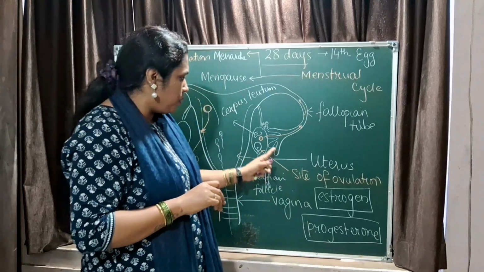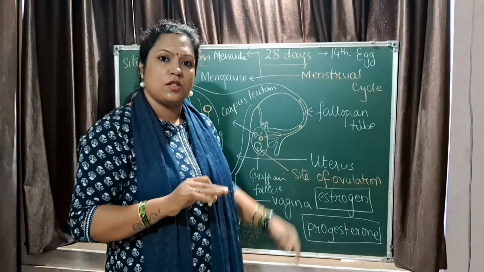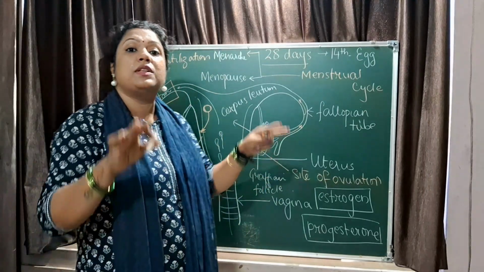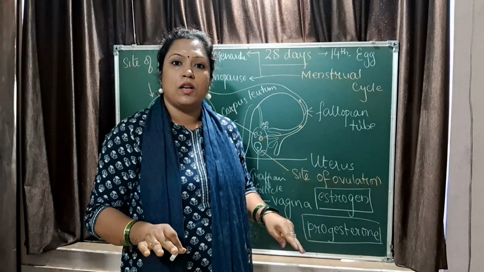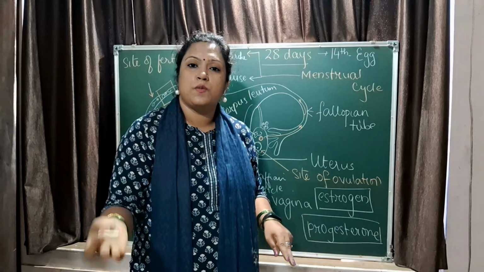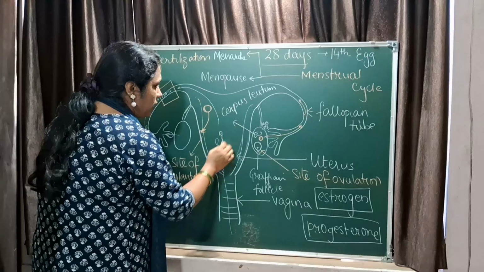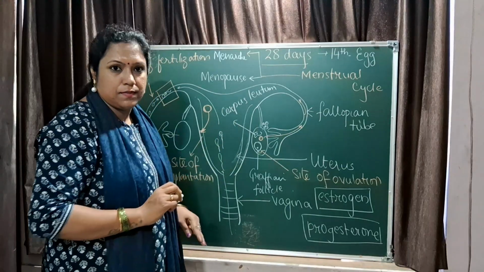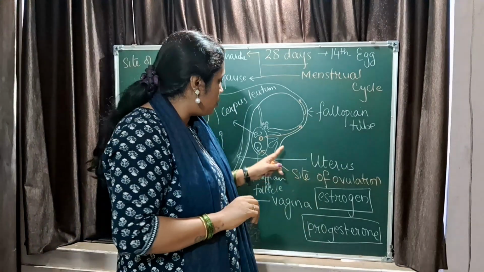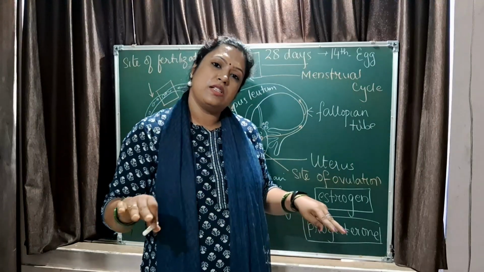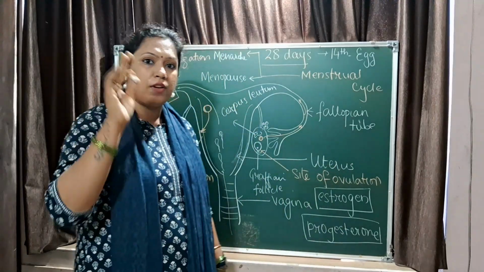Suppose this egg undergoes fertilization. Then the corpus luteum will sustain in the female body, continuing to produce progesterone so that the baby can grow in the uterus. If there is no fertilization, then the corpus luteum degenerates, progesterone level drops, and